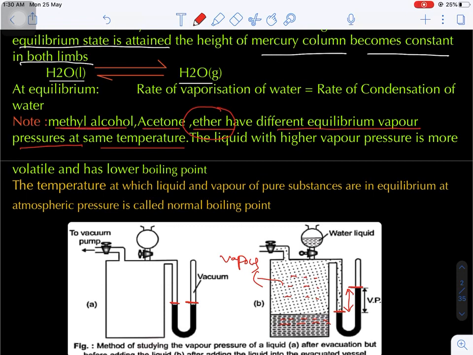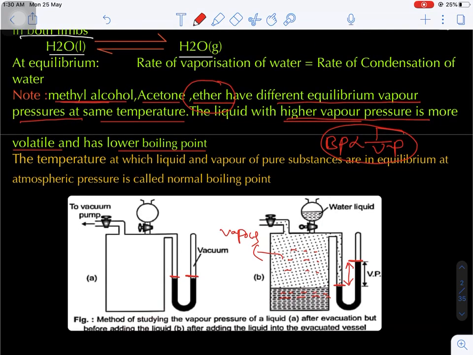Now such liquids whose vapor pressure is very high are known as volatile liquids. The liquids whose vapor pressure is very high have a low boiling point, because boiling point and vapor pressure are inversely related. This is very important. Now what is the definition of a boiling point or normal boiling point? It is the temperature at which the liquid form and vapor form of a pure substance exist in equilibrium at atmospheric pressure. That is known as the normal boiling point. Are you getting my point?